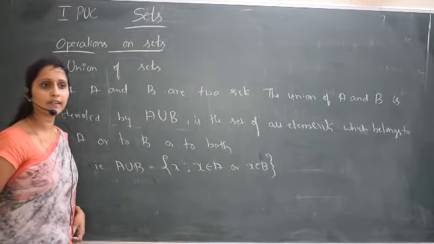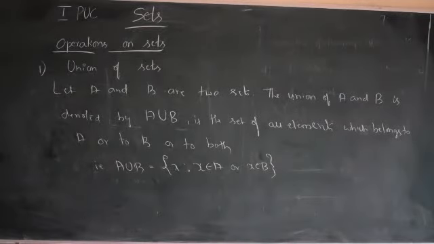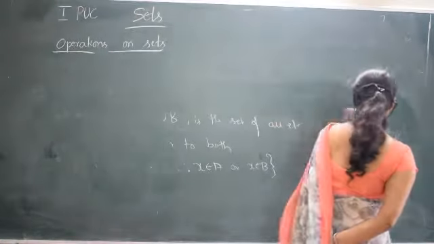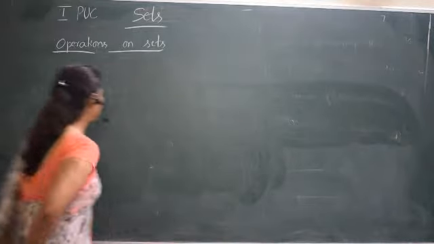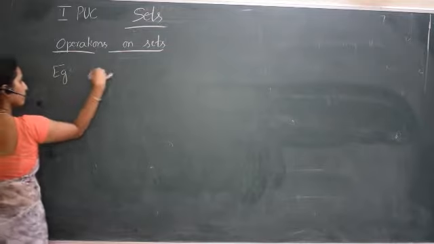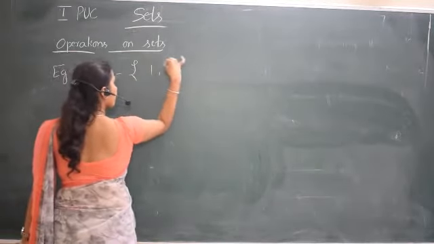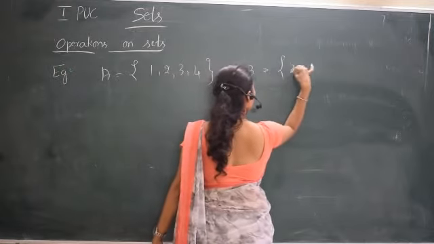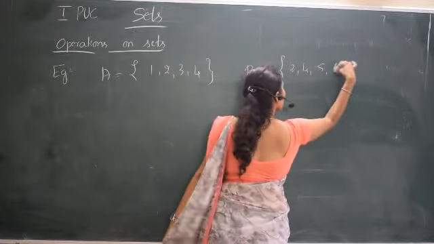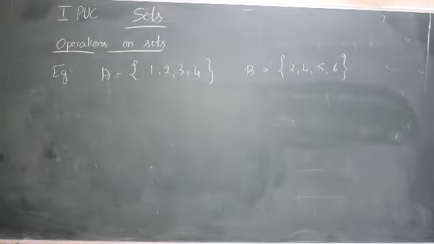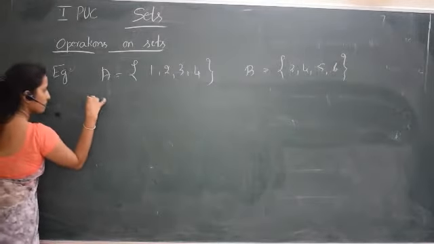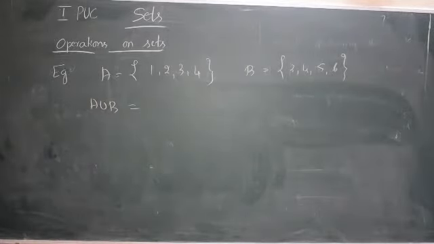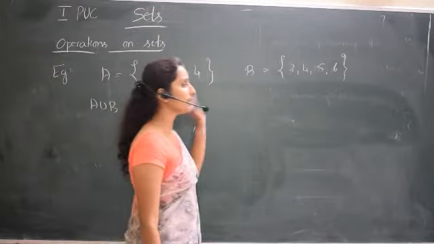So if I take an example, A as one set and B as one more set, then A union B is all the elements of A and B together.